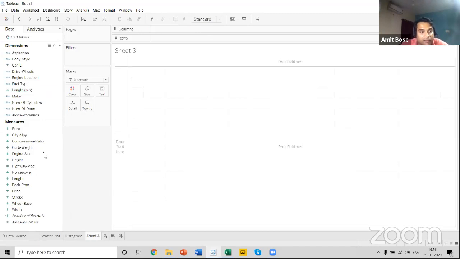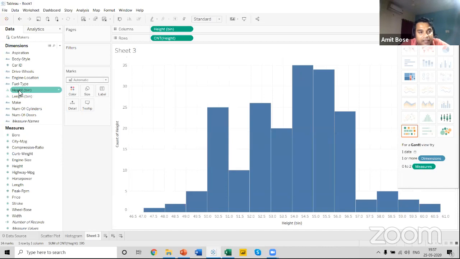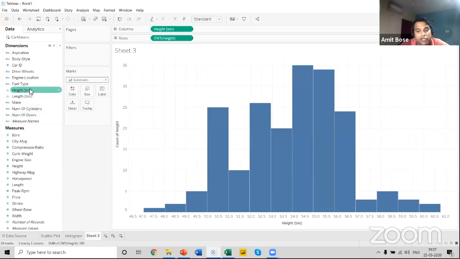What if I wanted to find the height distribution? I can select this height and click on histogram, and you can see there's a height bin that is created automatically. So the idea behind this discussion is that in Tableau, it will automatically create a bin whenever you are going to work on a histogram, and it will also find the count of that particular bin.